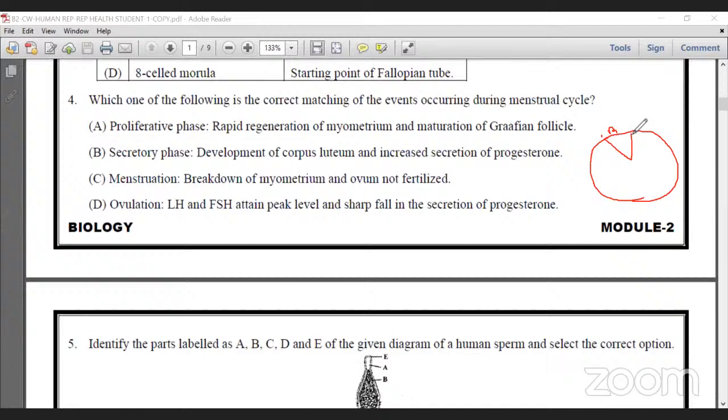In 1 month, the first 5 days we call the bleeding phase or menses, and then up to 19 days we call the proliferative phase. That means formation of follicles, and the ovulatory phase begins at the 14th day. That means the egg is released only on the 14th day. After that, the secretory phase, that is the luteal phase, formation of the corpus luteum. So these are the three phases of the menstrual cycle: bleeding phase, proliferative phase, and secretory phase. So here the question is, which is the correct matching of the events?